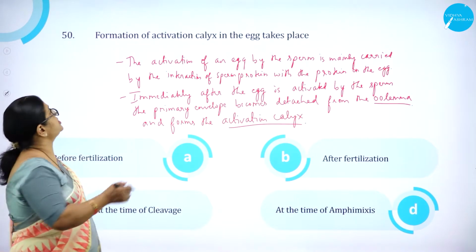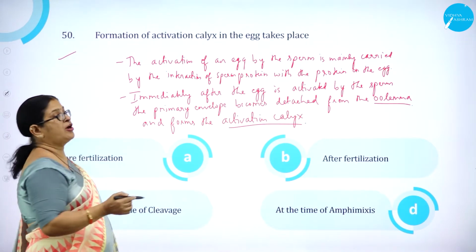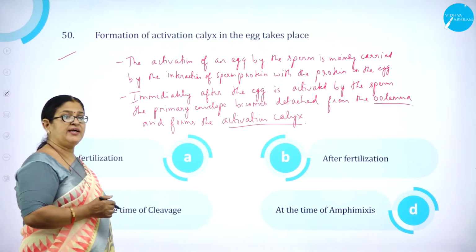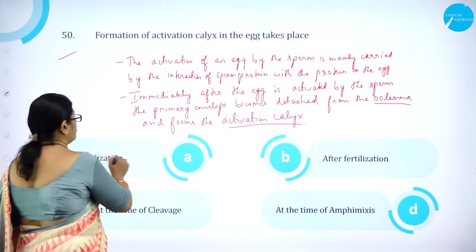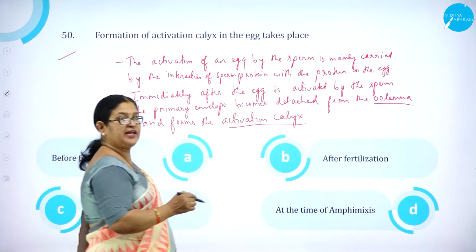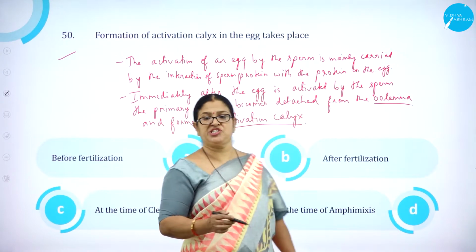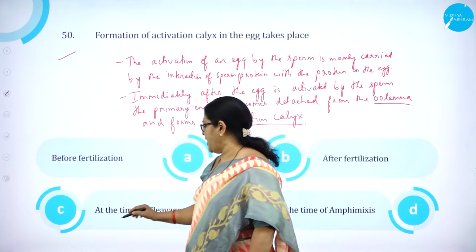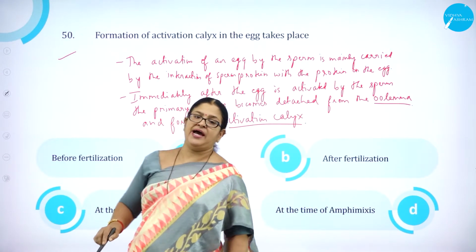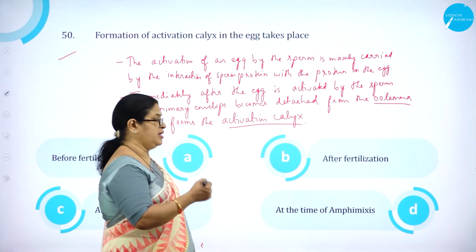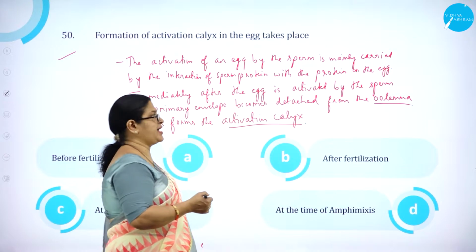Moving on to question number 50. Formation of activation calyx in the egg takes place: option A, before fertilization; option B, after fertilization; option C, at the time of cleavage; and option D, at the time of amphimixis, that is, at the time of fusion of the gametes.